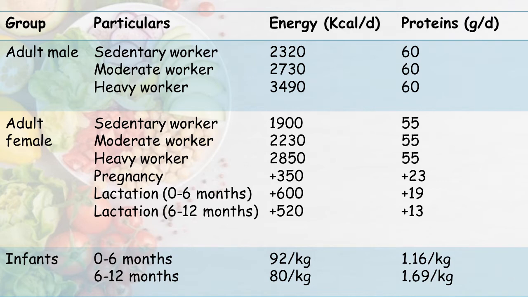Based on pregnancy and lactation, 0 to 6 months and 6 to 12 months, the values vary in energy and protein. For an infant, for the first 6 months it is 92 per kg and protein is 1.16 per kg. For a 6 to 12 month baby it is 80 per kg and 1.69 per kg protein. These things we have to memorize, then only can we give a direct answer for these types of questions.